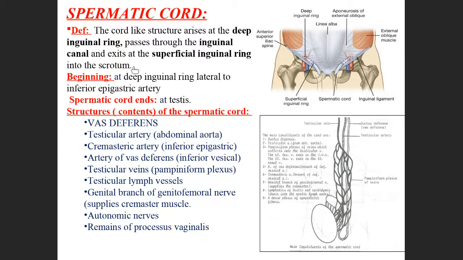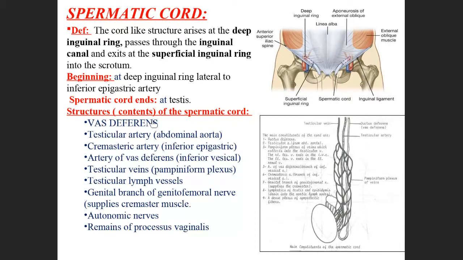Then in the beginning, what happens? This deep inguinal ring is related to the inferior epigastric artery. It is one of the important arteries present near the deep inguinal ring. Next, it attaches to the testis.